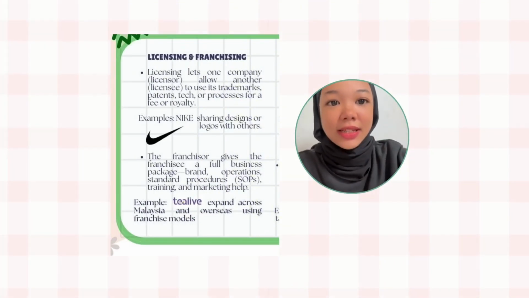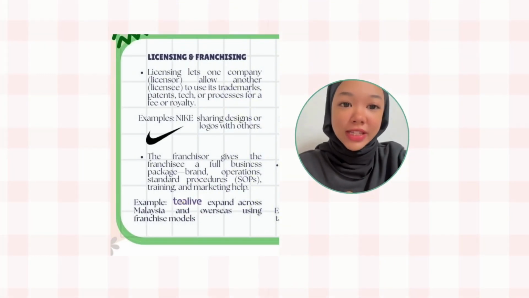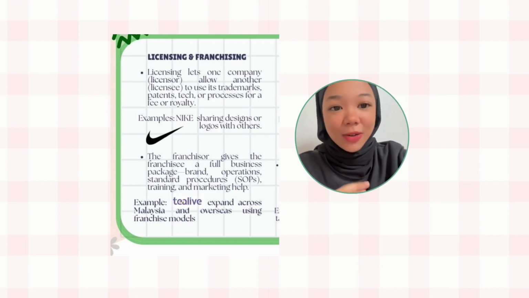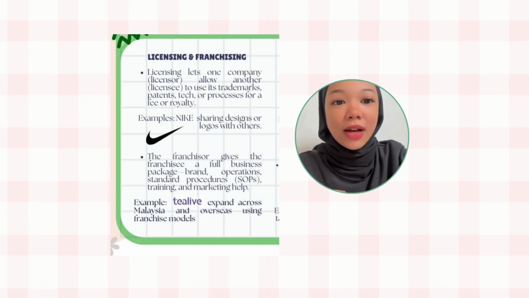Last but not least, there is licensing and also franchising. Licensing is when a company allows another party to use its brand, technology, or design in return for royalties. For example, Nike licensed their logos, patterns, and technology to manufacturers around the world. So, it helps Nike expand globally without building their own factories in every country.